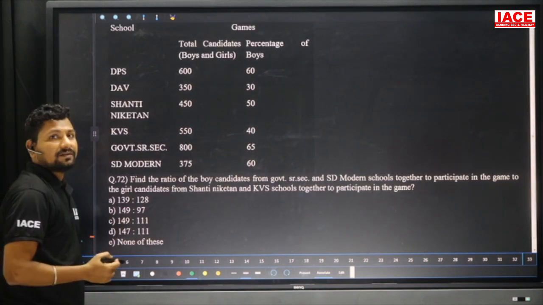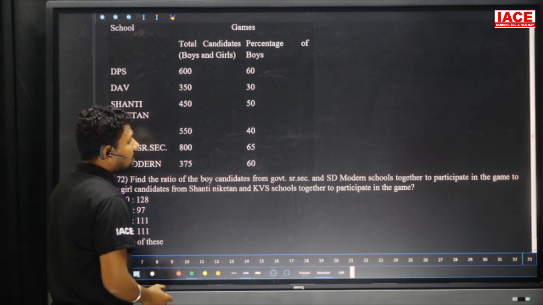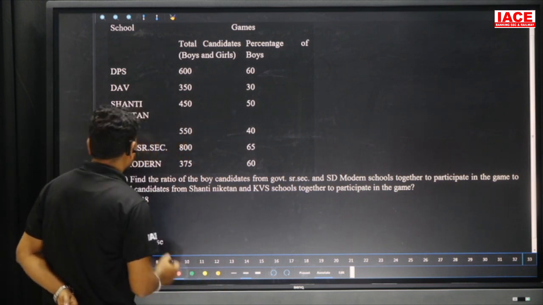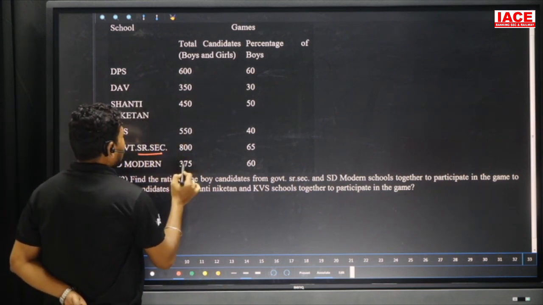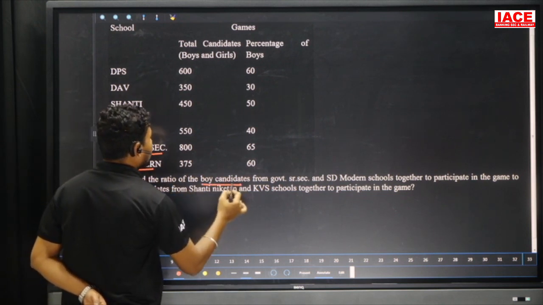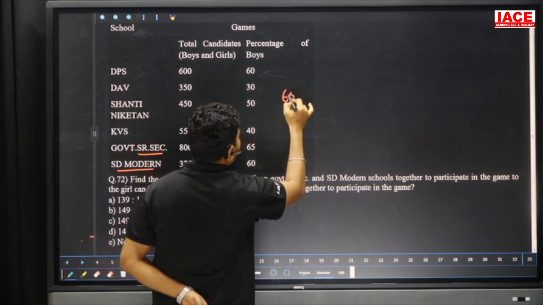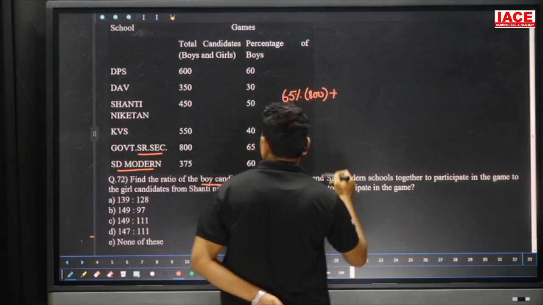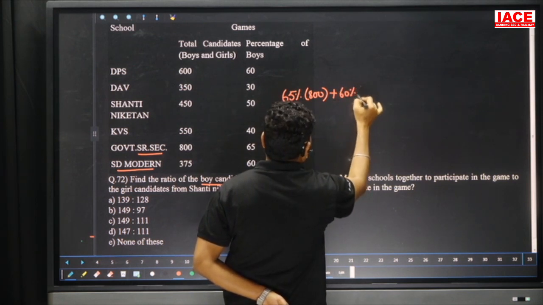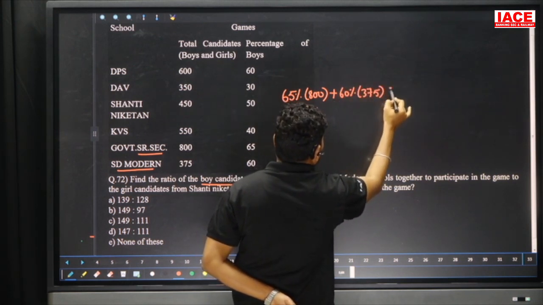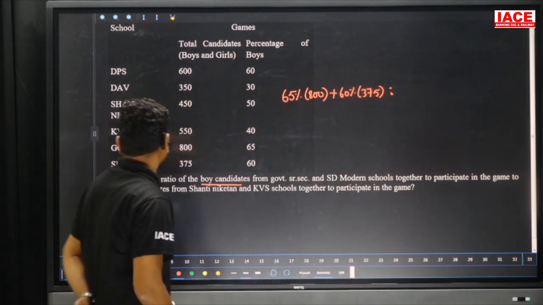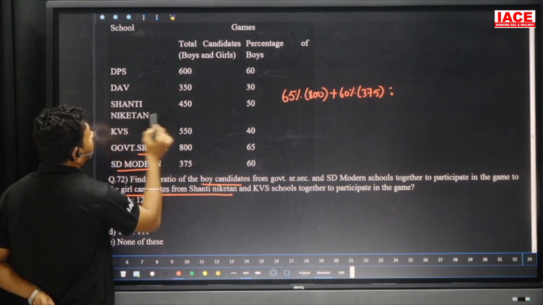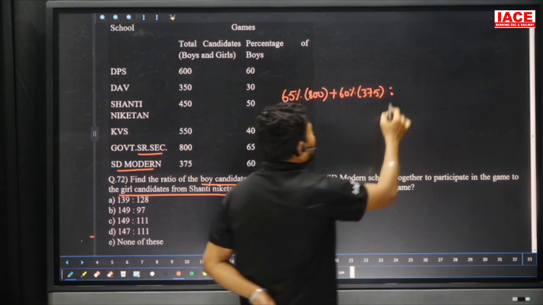Next one. Question number 72. Find the ratio of the boy candidates from Senior Sikandrabad and SD Modern schools. So we need here Senior Sikandrabad and we need SD Modern School, particularly boy candidates. Here is 65% of 800 plus SD Modern 60% of 375. Ratio to the girl candidates from the Shantiniketan. Shantiniketan girl candidates means 50% of 450, value 225.